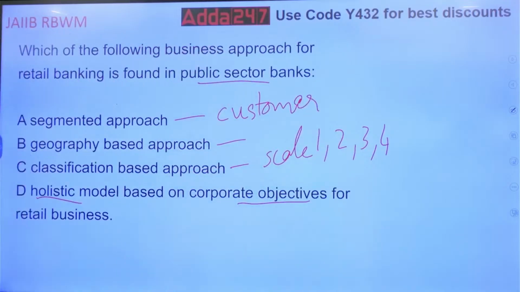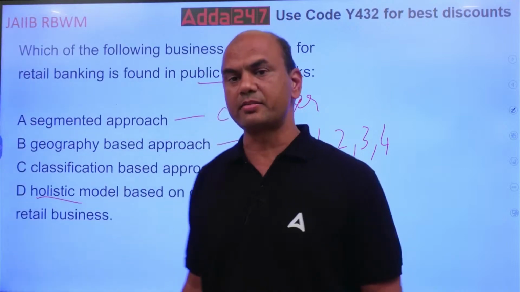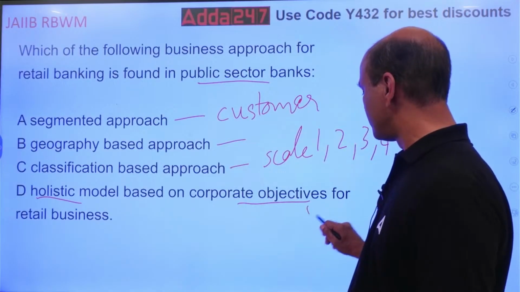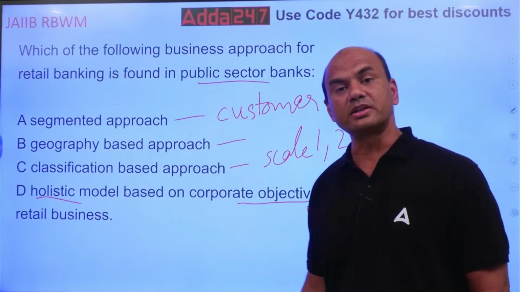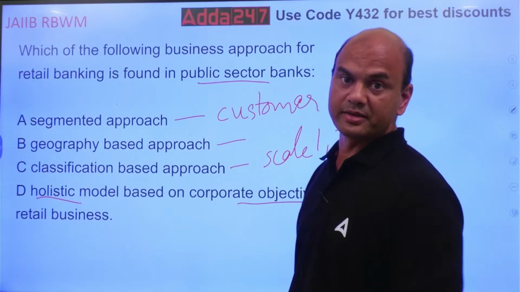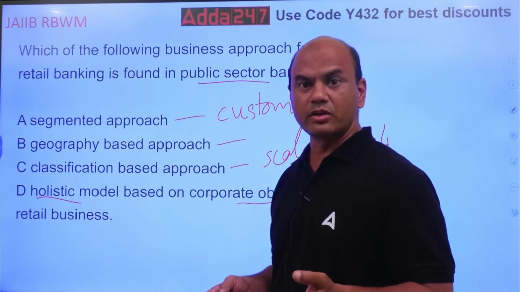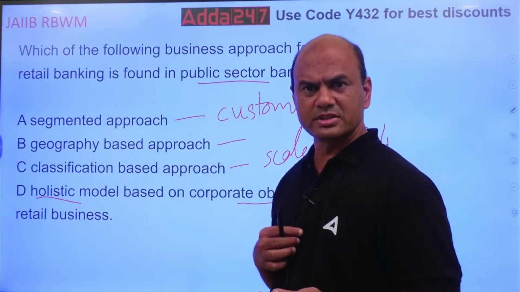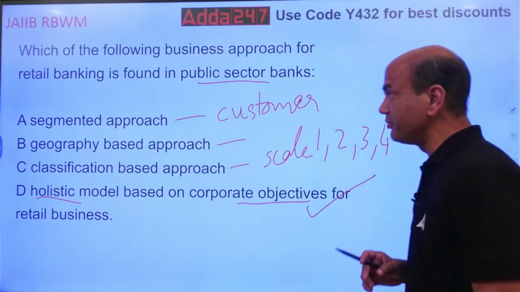So what is the answer? Think over it, everyone. What will be the model followed by the public sector banks? It will be anything depending on the requirements of the bank. Whatever the bank requires, or even within the bank for various segments, there can be various models. It can happen.